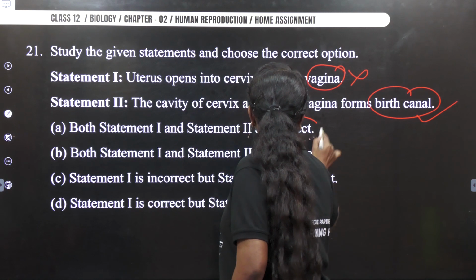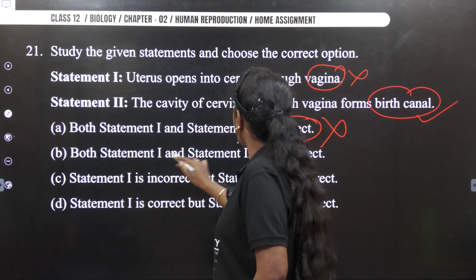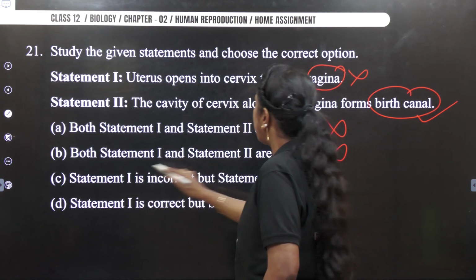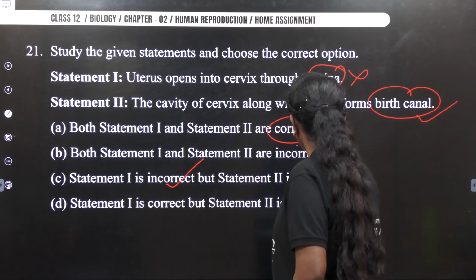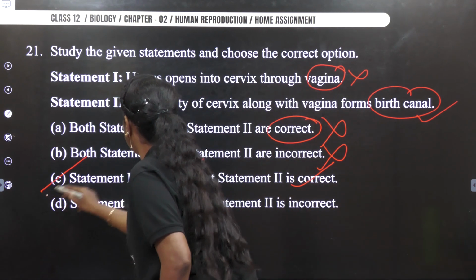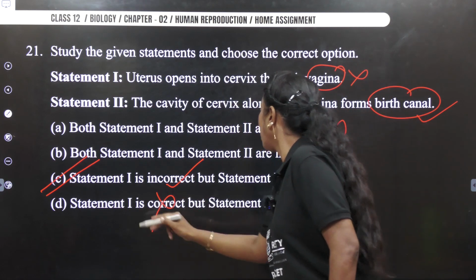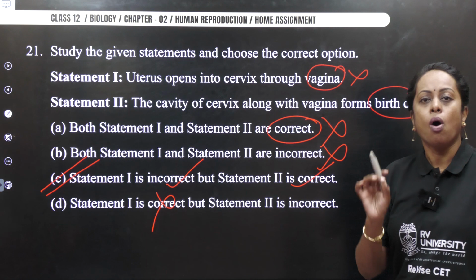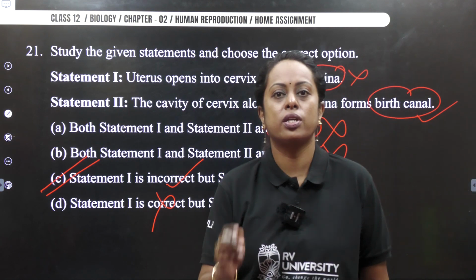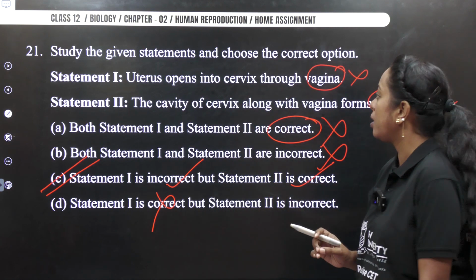Statement 1, both are correct, wrong. Statement 1 and 2 are incorrect, wrong. Statement 1 is incorrect, statement 2 is correct. Option C. But let us see the last one. Statement 1 is incorrect. It is given as correct. So answer is option C for this particular question. I hope that you have marked it correctly.